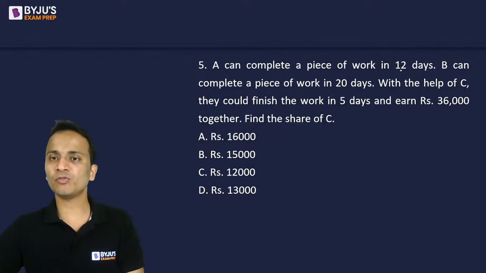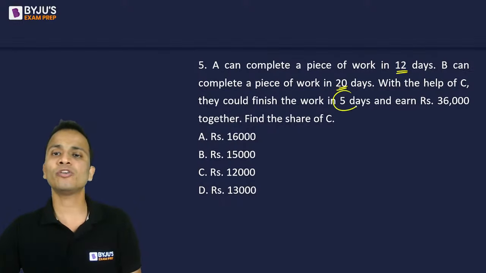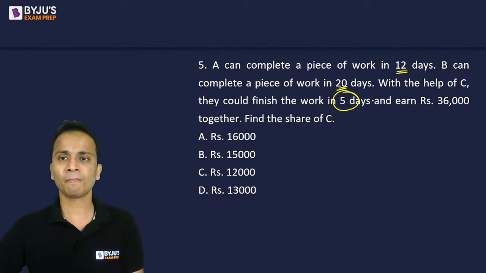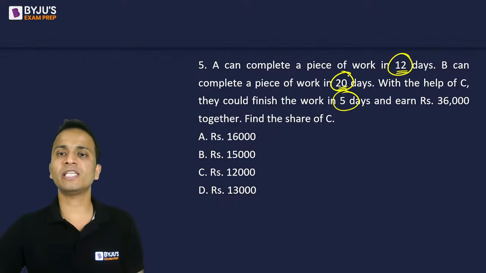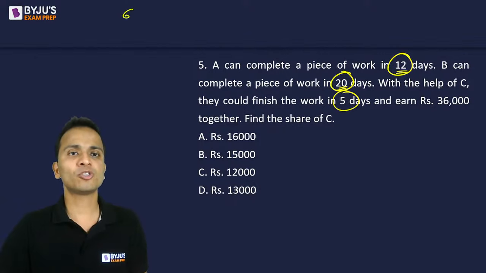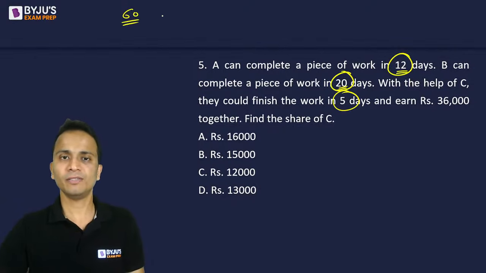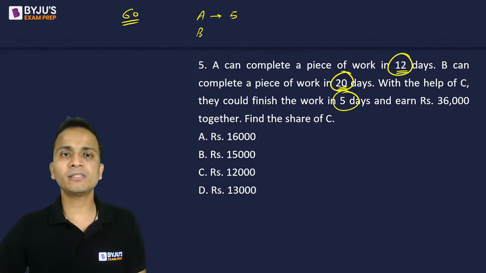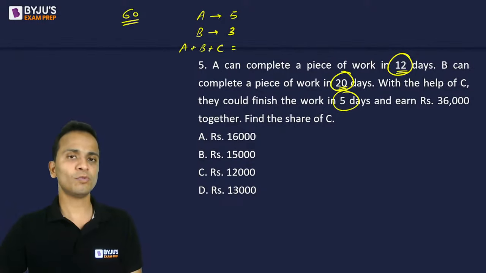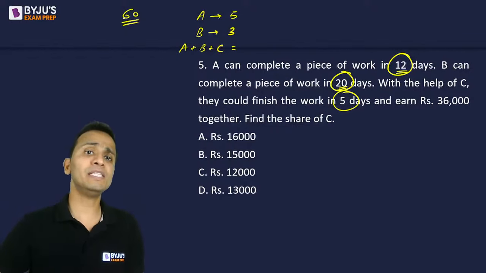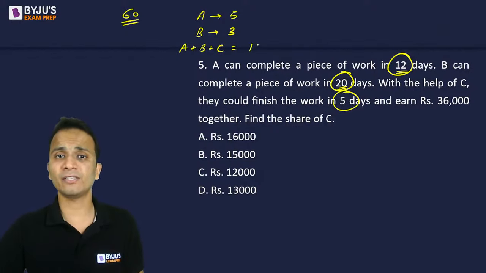Now, A can complete a piece of work in 12 days, B in 20 days, and A, B, and C all three of them together in 5 days. Okay? So once again, I'll start by assuming the total work, which is the LCM of these three numbers. So I'll assume the total work as 60. Now, A's 1 day work will be 5. B's 1 day work will be 3. Now together A, B, and C can finish the work in 5 days. So 1 day work of A, B, and C will be 60 upon 5, that is 12.